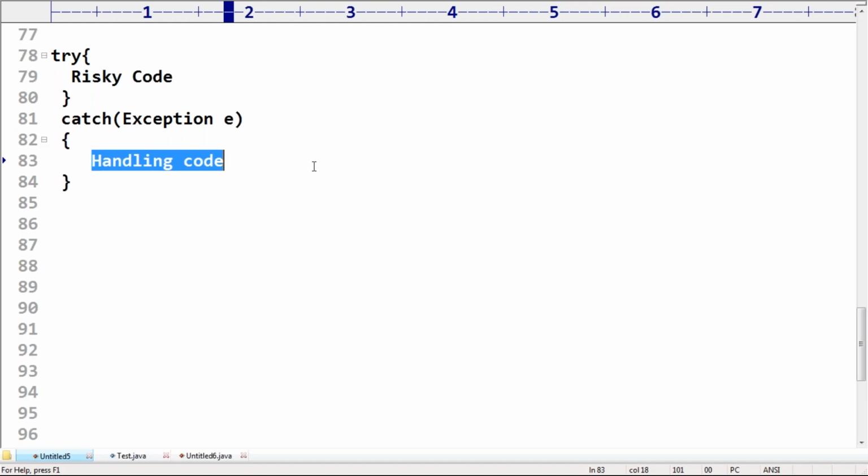Normal termination, abnormal termination. Which code we have to take inside the try block, and inside the finally block, is very clear for you, right? Any explanation required?